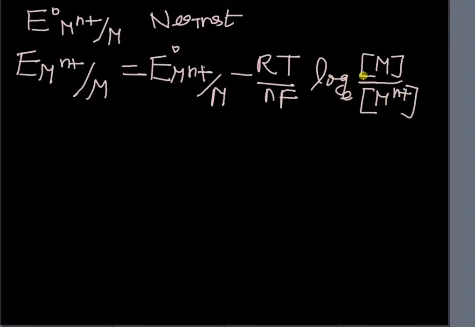Why is this M by Mn+? Because in reduction, Mn+ takes up n electrons to form M.